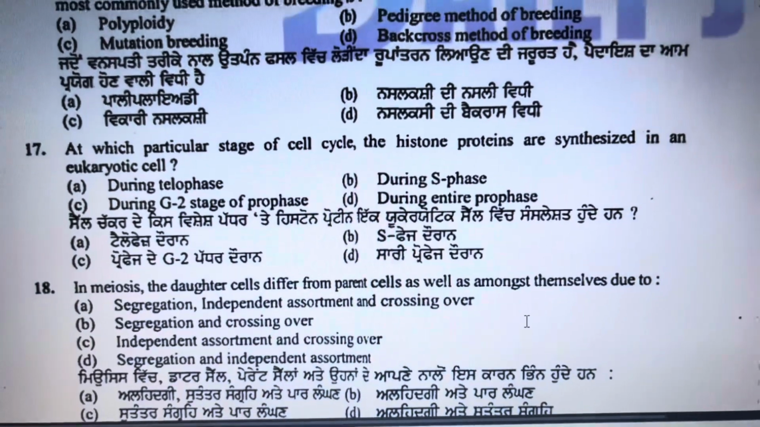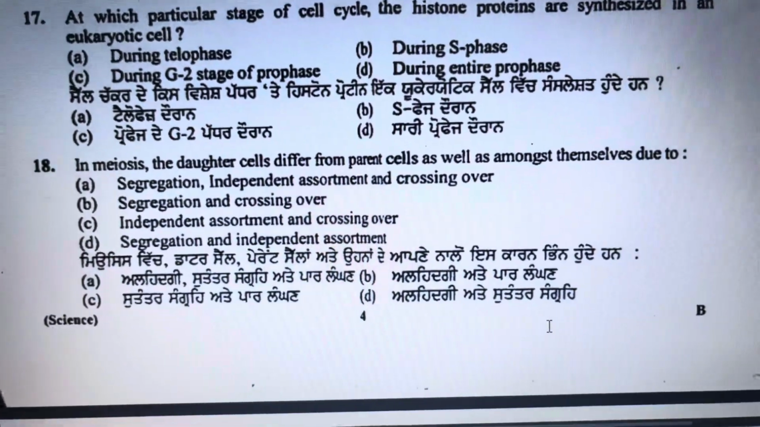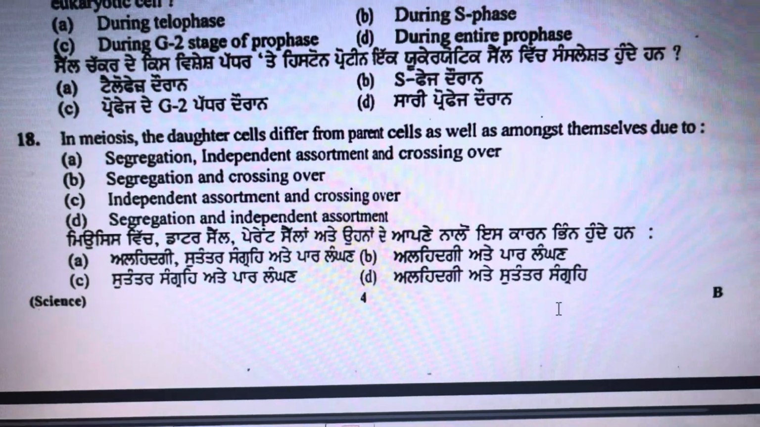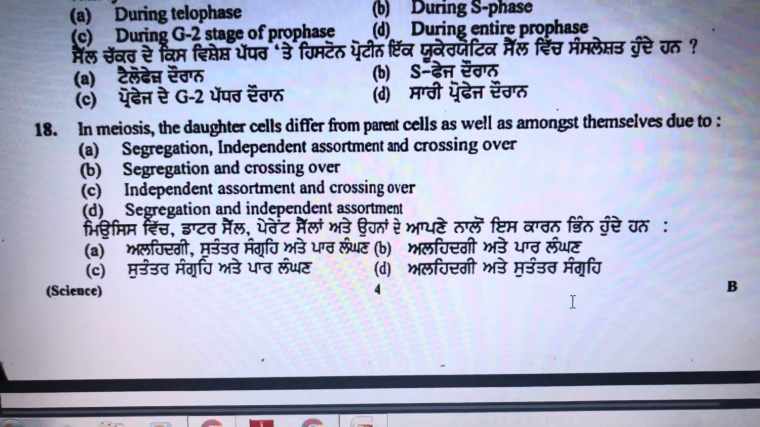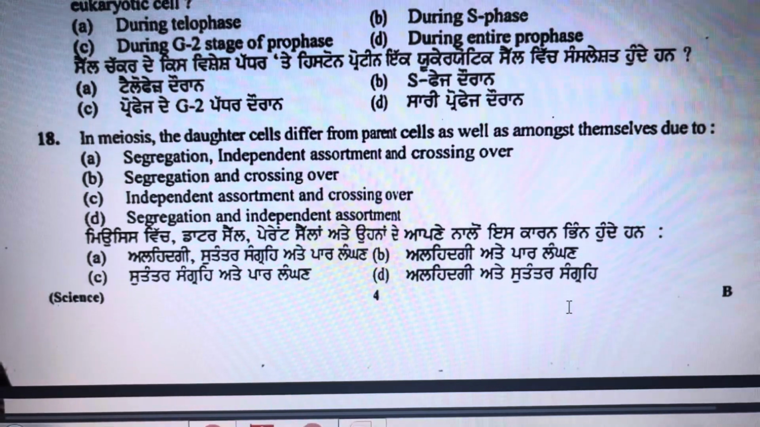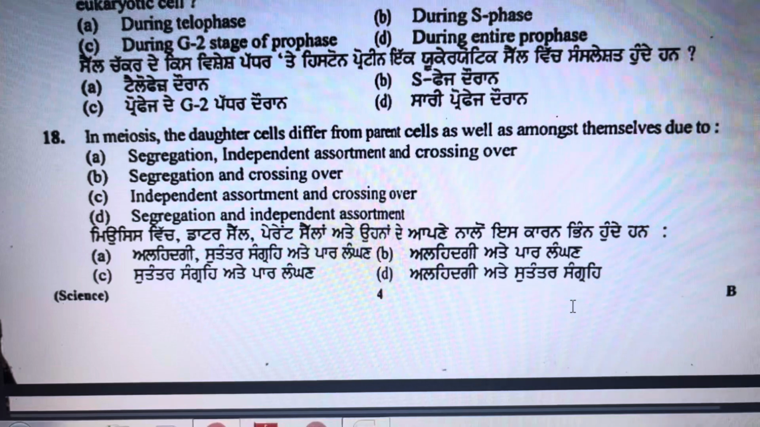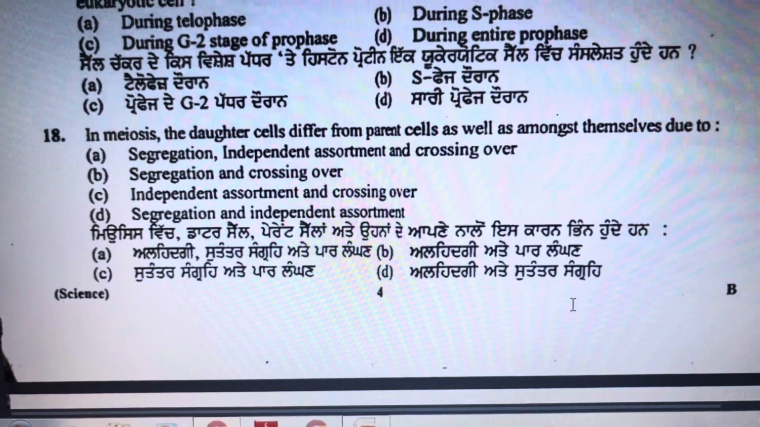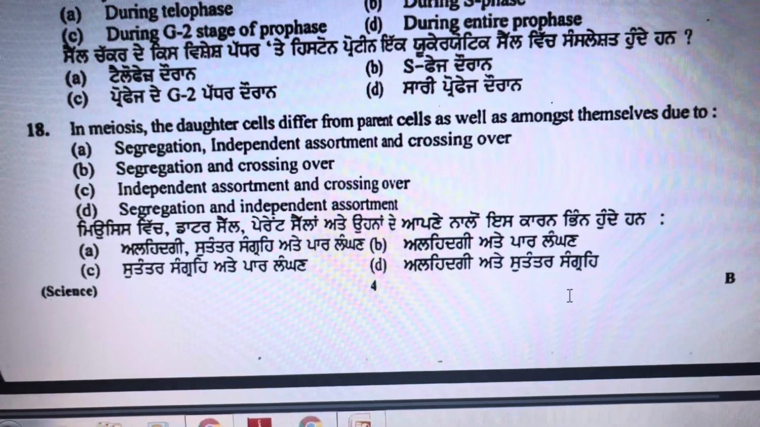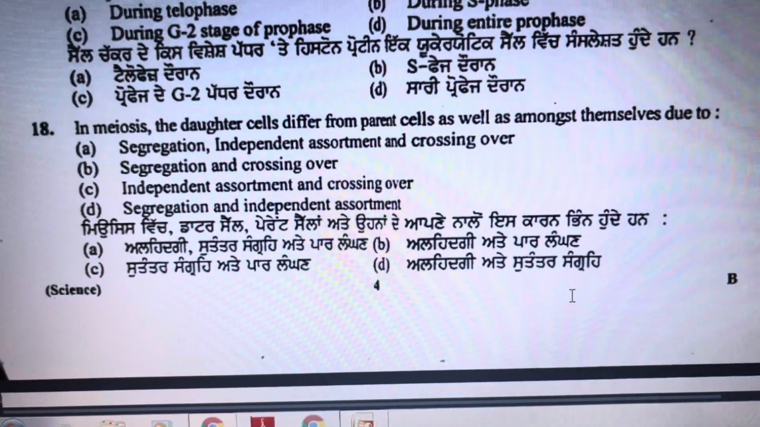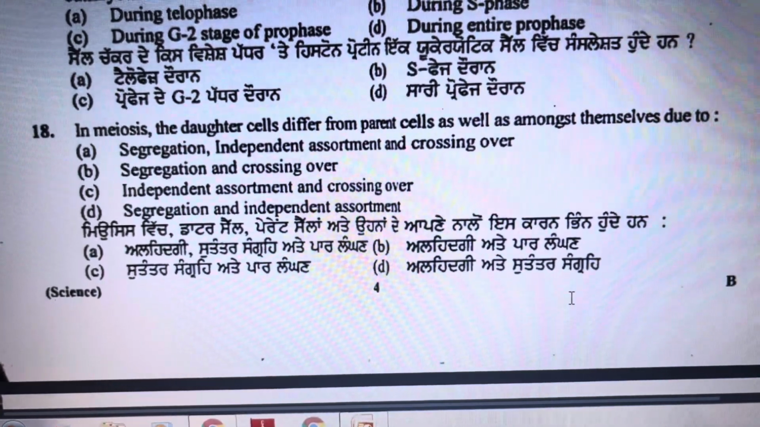Next question number 18. In meiosis, the daughter cells differ from parent cells as well as amongst themselves due to? This is due to segregation and independent assortment as well as crossing over. That is why they are different from the parent. So the correct option is the first one: segregation, independent assortment, and crossing over.